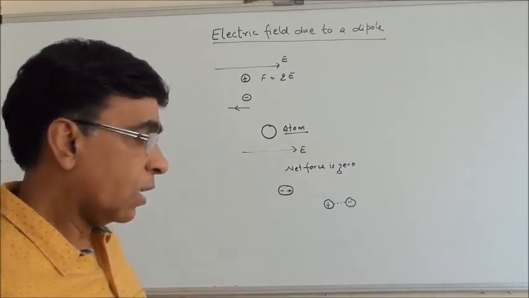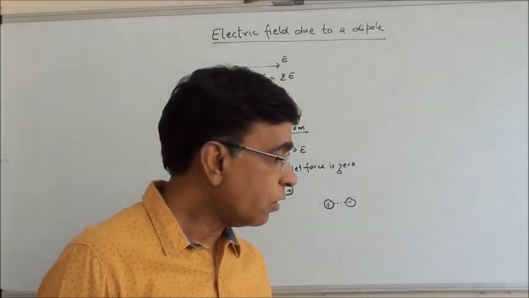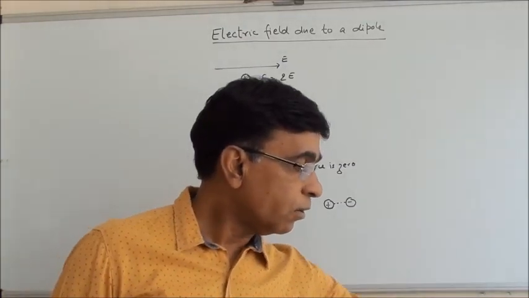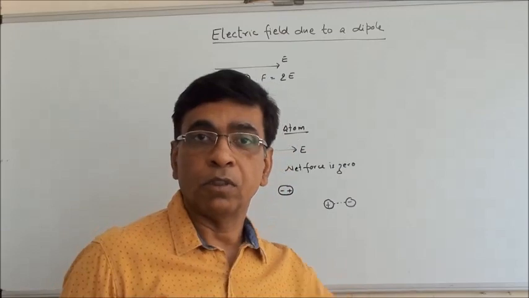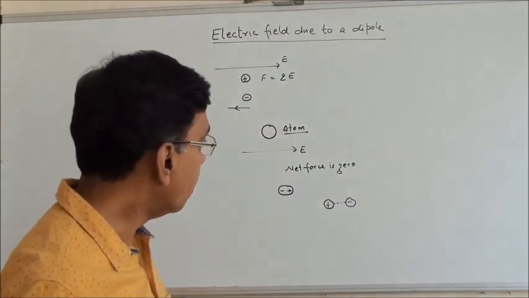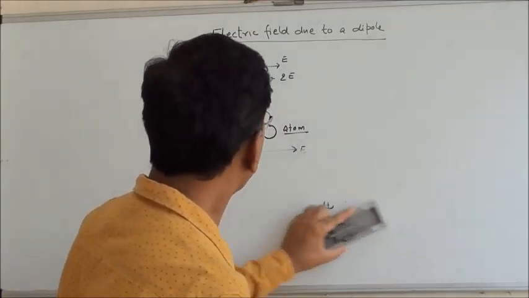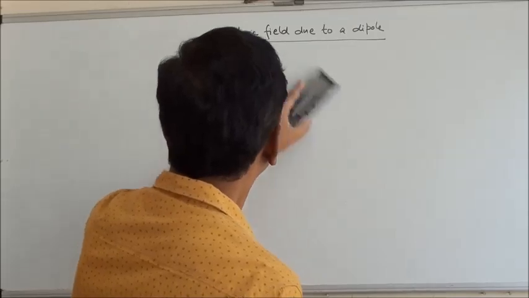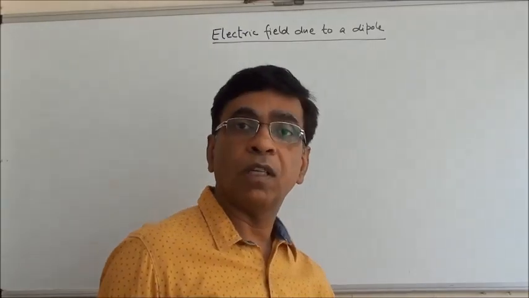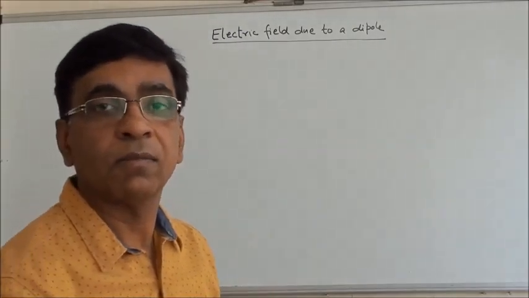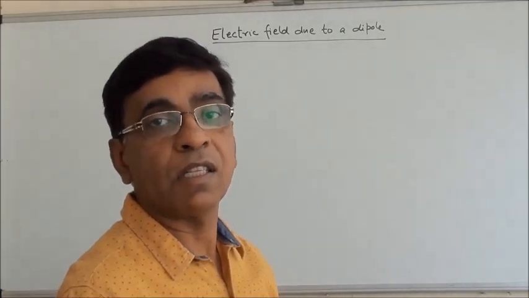Just think of some other examples of electric dipole. These are very common in nature. That's why the study of electric dipoles is very important and necessary too. Think of some molecules where the centers of positive and negative charges are not the same.